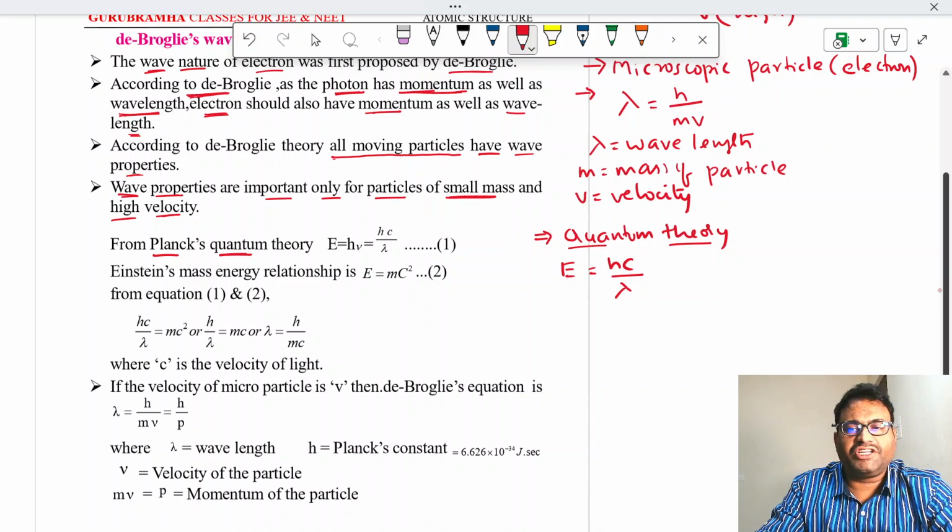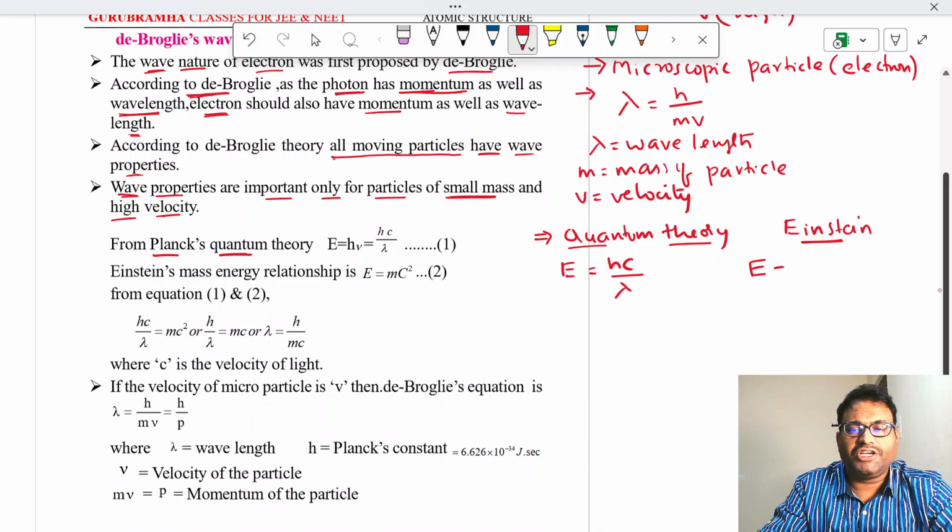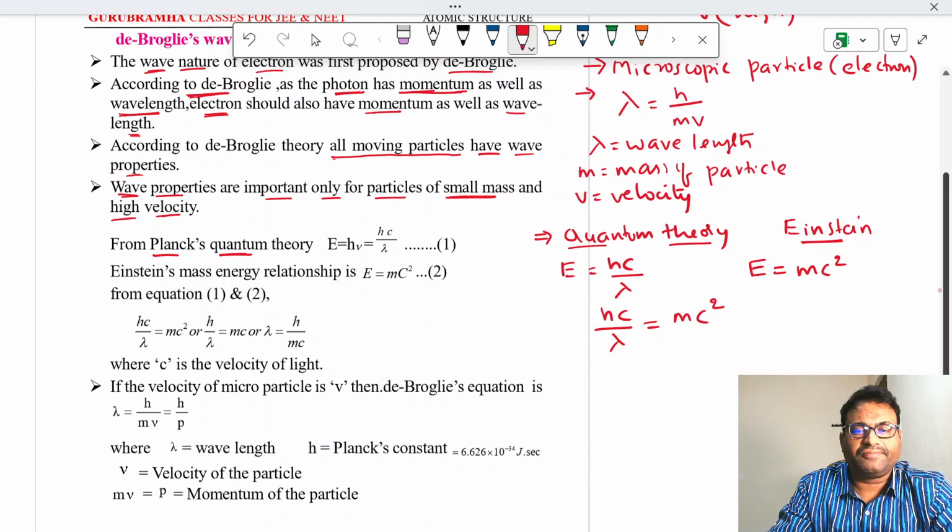According to Einstein's mass energy equivalence theory, the very famous expression we have, E is equal to mc square. Equating these two equations, here also we have energy, then we can write hc by lambda is equal to mc square. One c gets cancelled. Lambda is equal to, then what do we get? Lambda is equal to h by m into c.